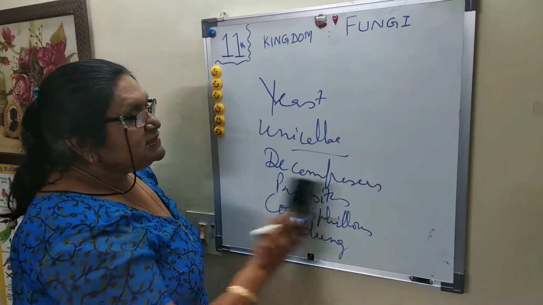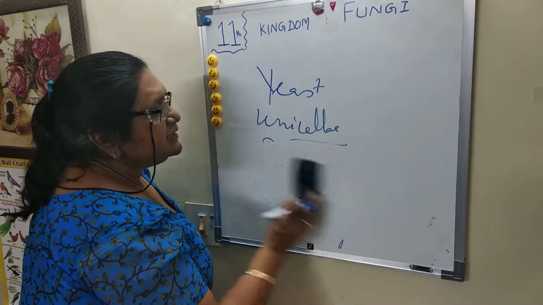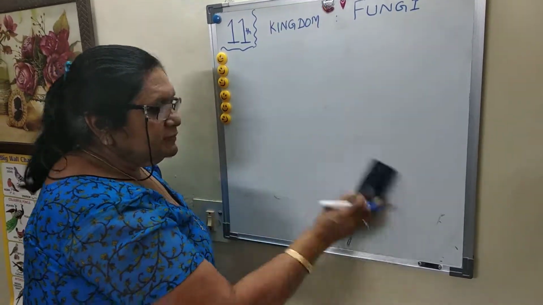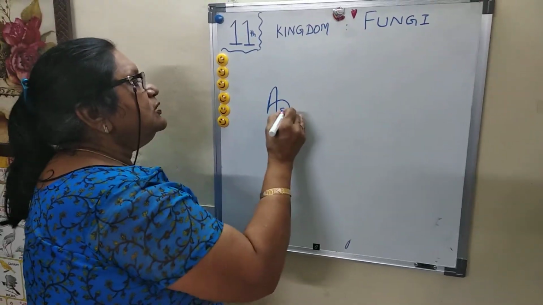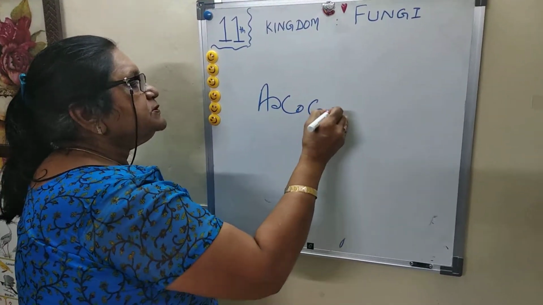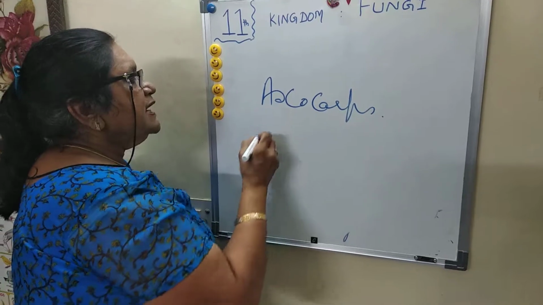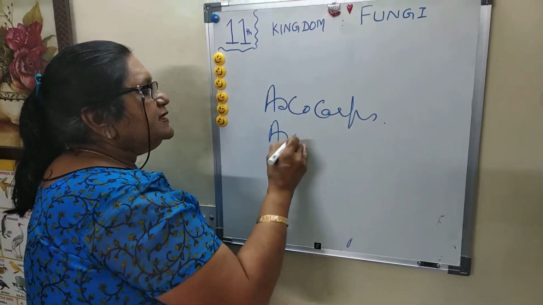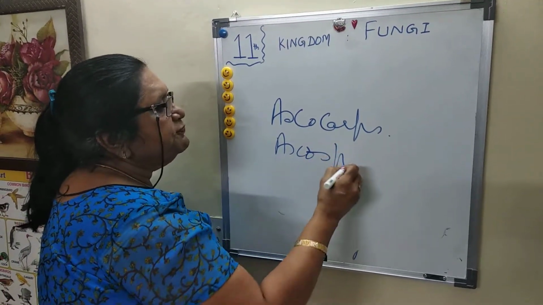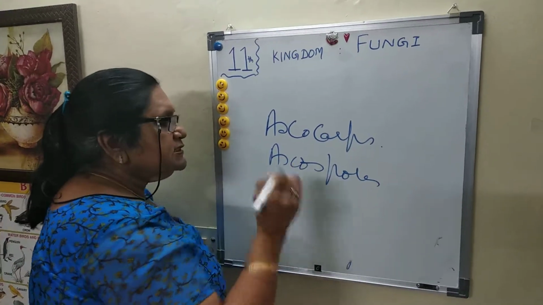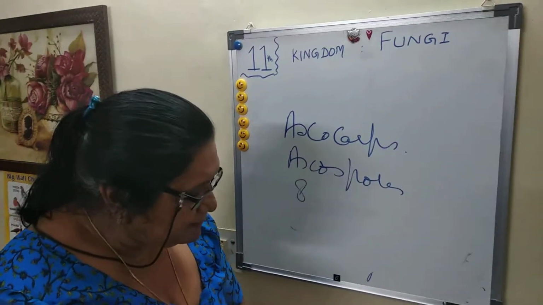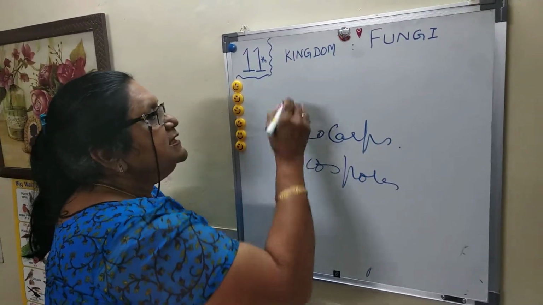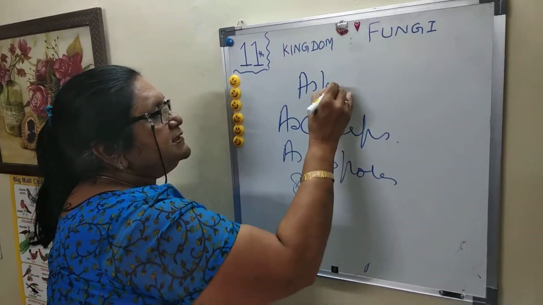The mycelium is septate, and the fruiting body is called an ascocarp. Inside the ascocarp, ascospores are formed, which are 8 in number. An example of this is Aspergillus.